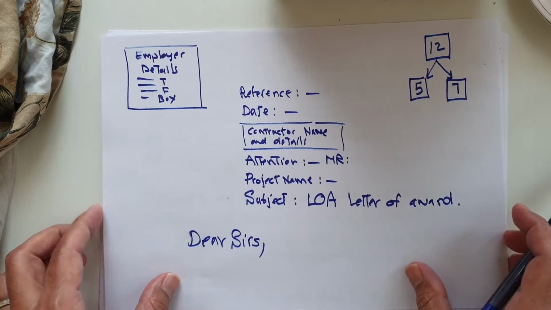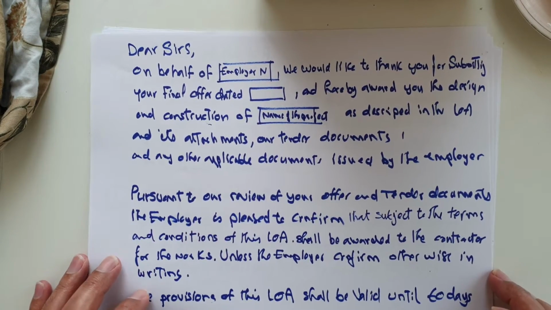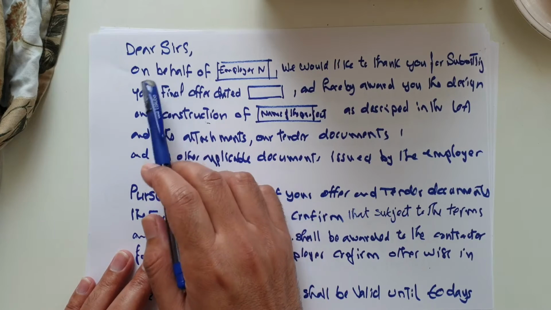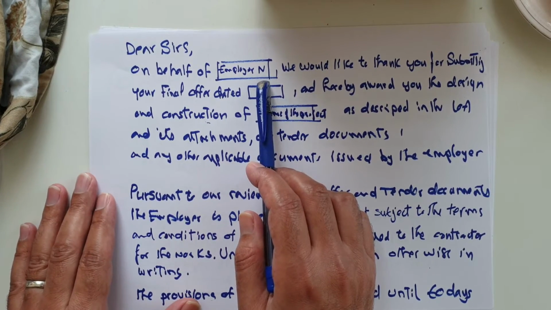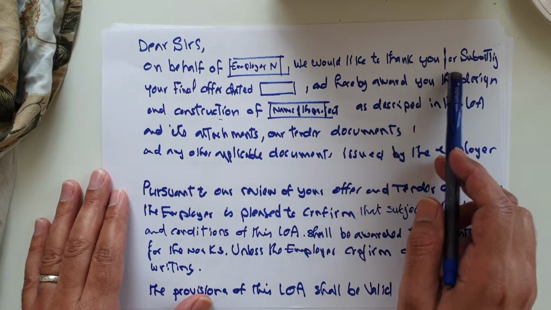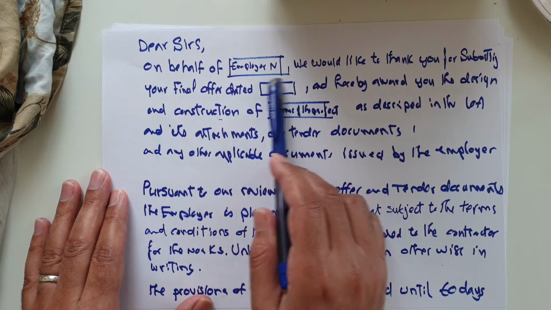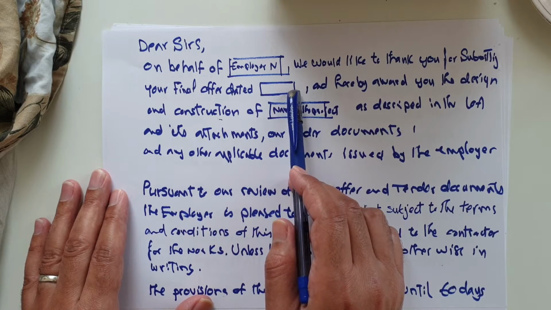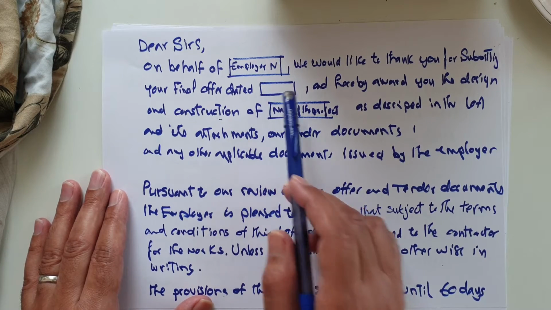Dear sir, on behalf of, we'll mention here the names of the employer, we would like to thank you for submitting your final offer dated, and we'll mention the date for the submittal of the final offer or revised offer from the contractor.